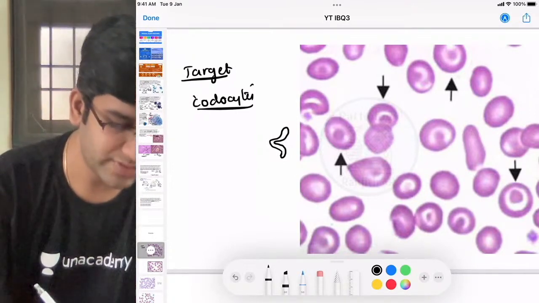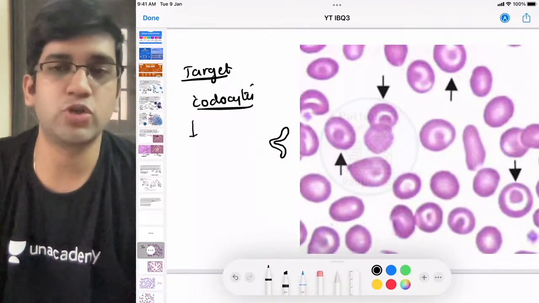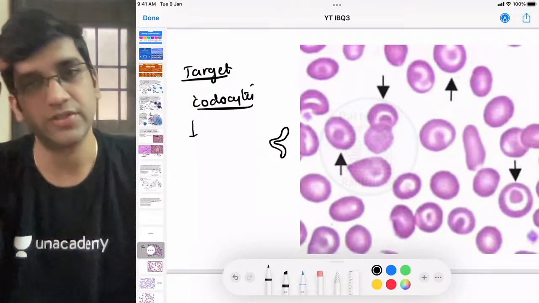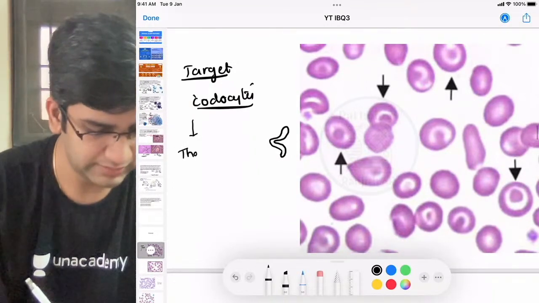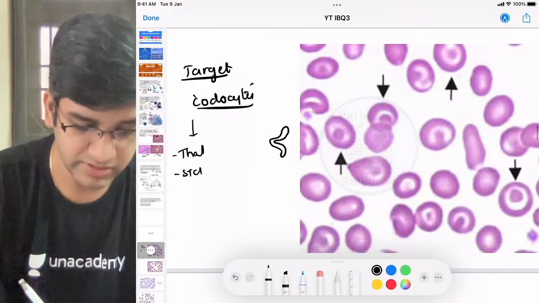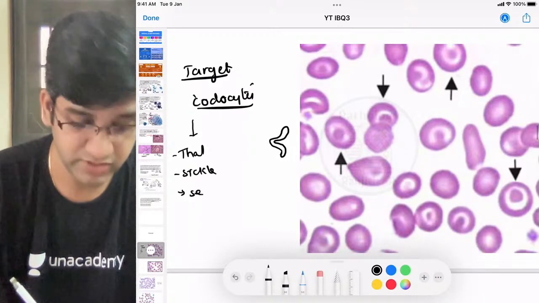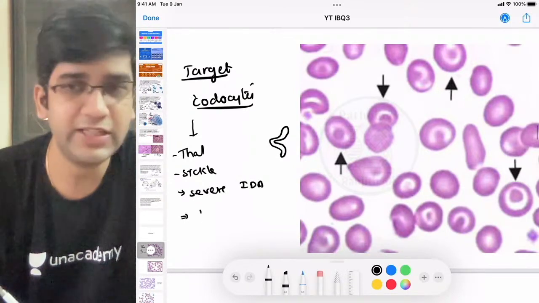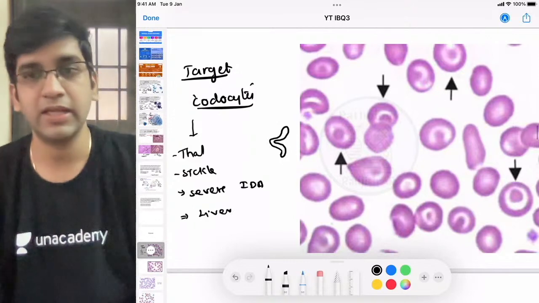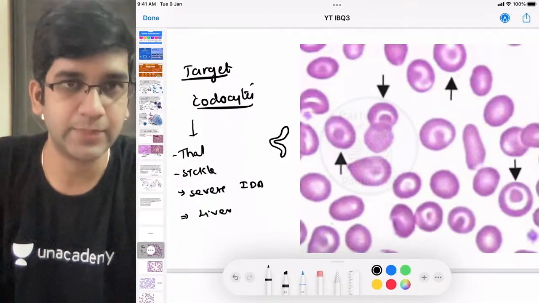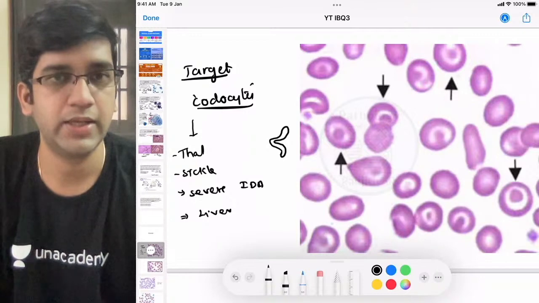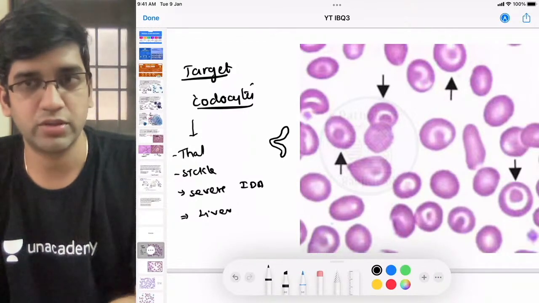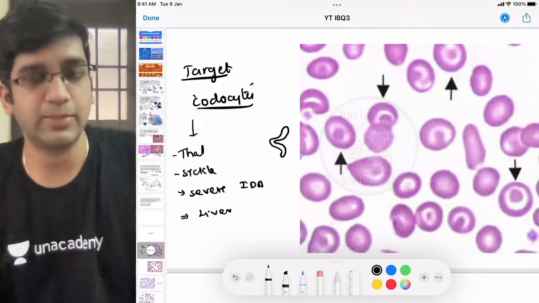So if I see target cells, what are the conditions which come to your mind? The first thing for me is thalassemia. I can see them in sickle cell anemia. I can see them in severe cases of iron deficiency anemia. Very rarely I can also see them in liver disorders. These are the places where I can see a target cell. So we have a target cell here, we know how it looks. In the same way we're going to look at every other cell and we can come to an answer easily.